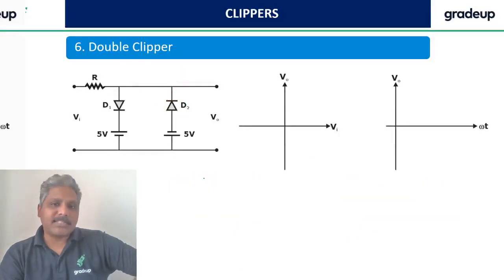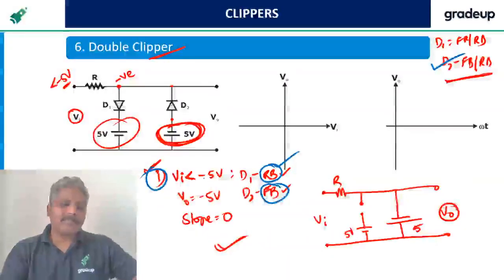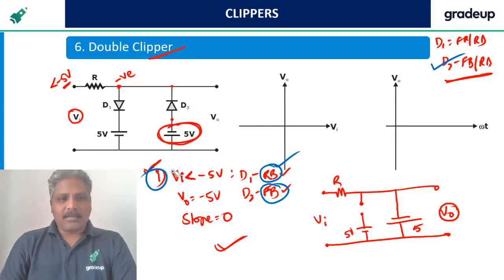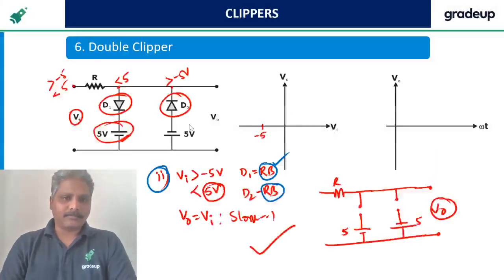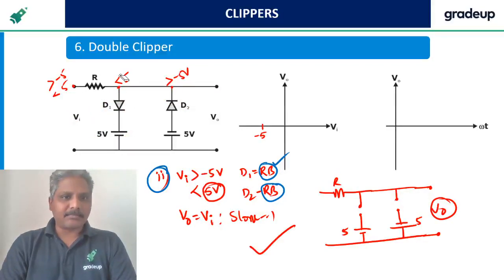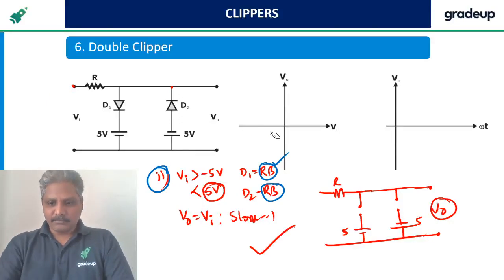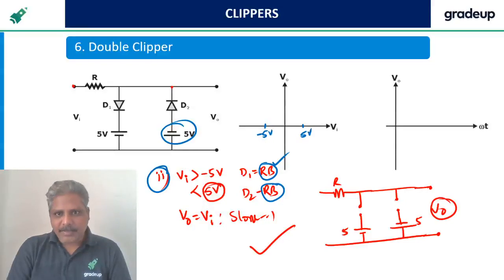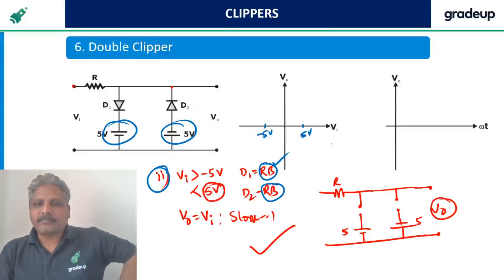Second way I'll tell you. Same thing I'll explain once again. Let me explain here how to take the cases. Here is minus 5. Can I take it? Because I have seen a minus 5 battery. Here, can I take 5 volts battery? Because this is a 5 volts battery.